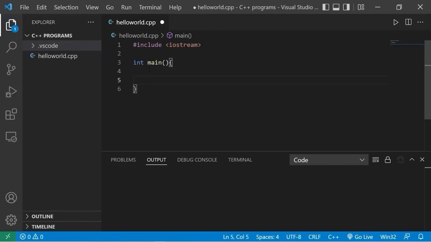At the end of our main function, we'll want return 0, then add a semicolon. If we reach return 0, that means there were no problems in this program. However, if 1 is returned, that means there was a problem, there was an issue. So place return 0 at the end of your main function.